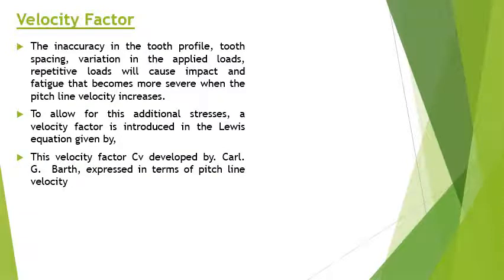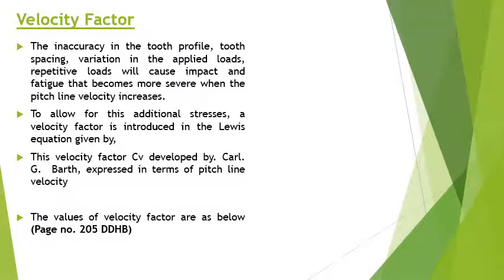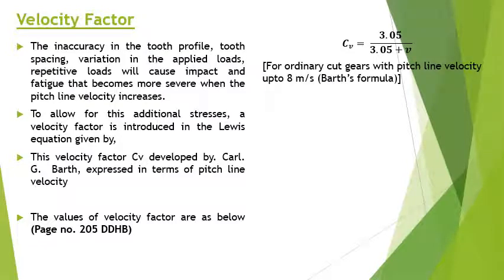The expression for that I will show later. This is basically developed by a person called Carl Barth, and it is expressed in terms of the pitch line velocity only. The values of these velocity factors are tabulated on page number 205 of the design data handbook. We have the velocity factor given by CV is equal to 3.05 by 3.05 plus V. This is for ordinary cut gears with a pitch line velocity up to 8 meters per second.